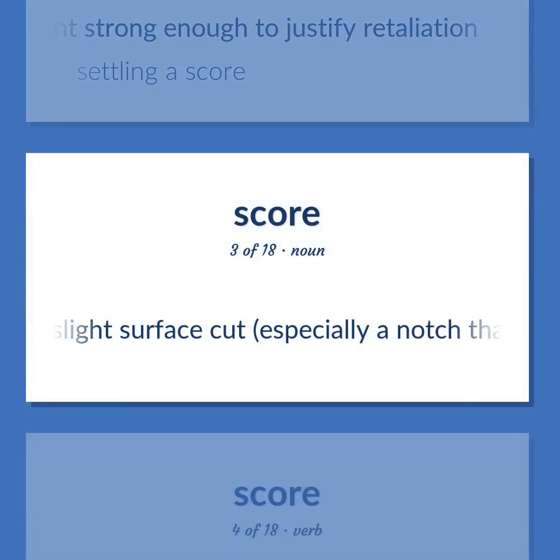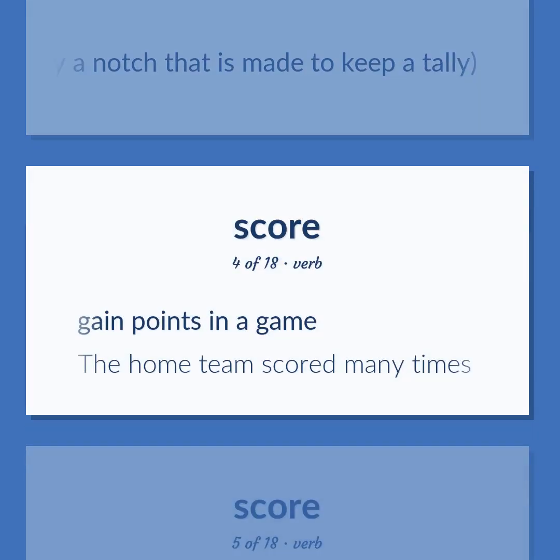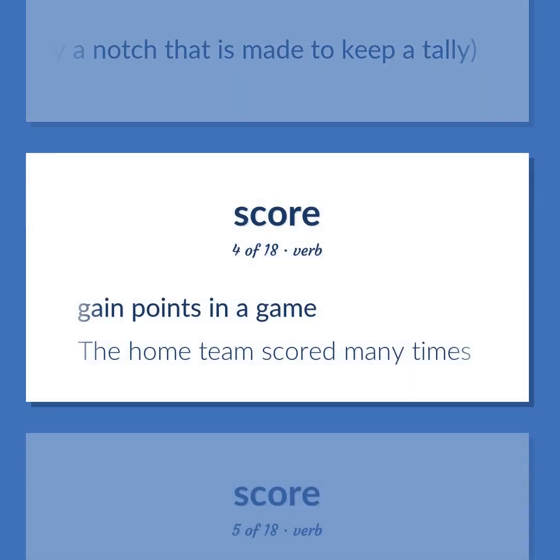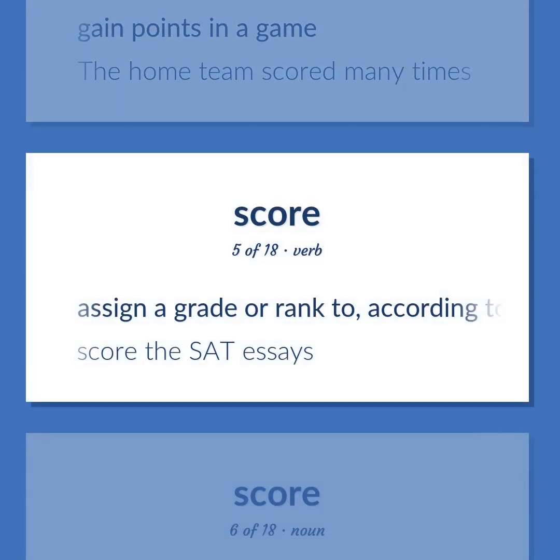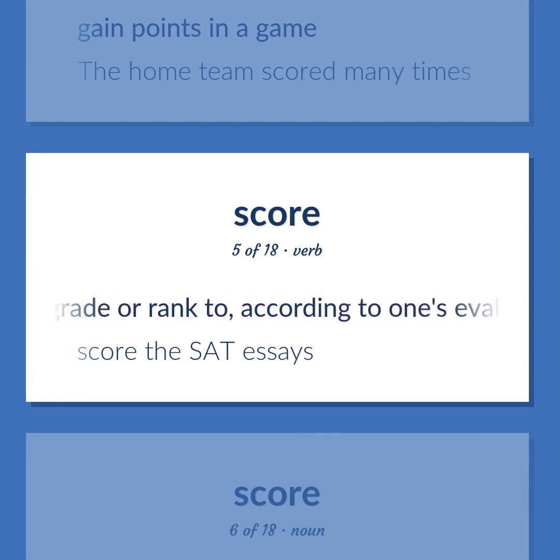A slight surface cut, especially a notch that is made to keep a tally. Gain points in a game. The home team scored many times. Assign a grade or rank to, according to one's evaluation. Score the SAT essays.